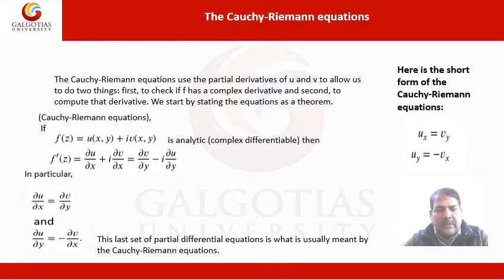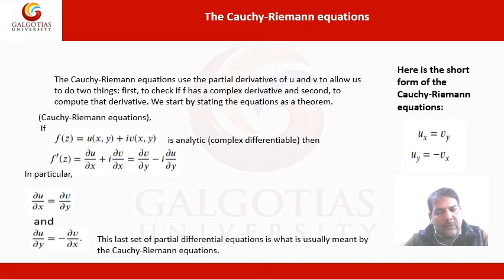Cauchy-Riemann equations. If f(z) = u(x, y) + i v(x, y), then its derivative f′(z) is equal to ∂u/∂x + i ∂v/∂x.